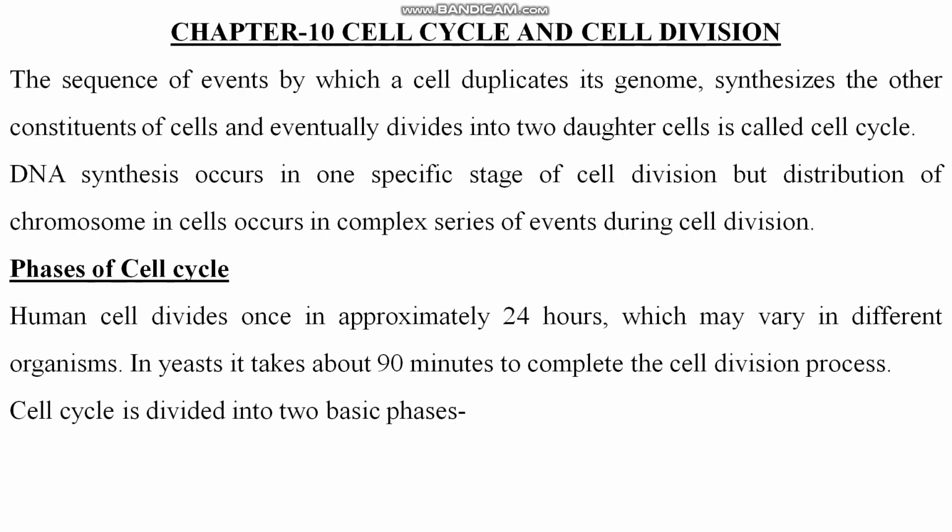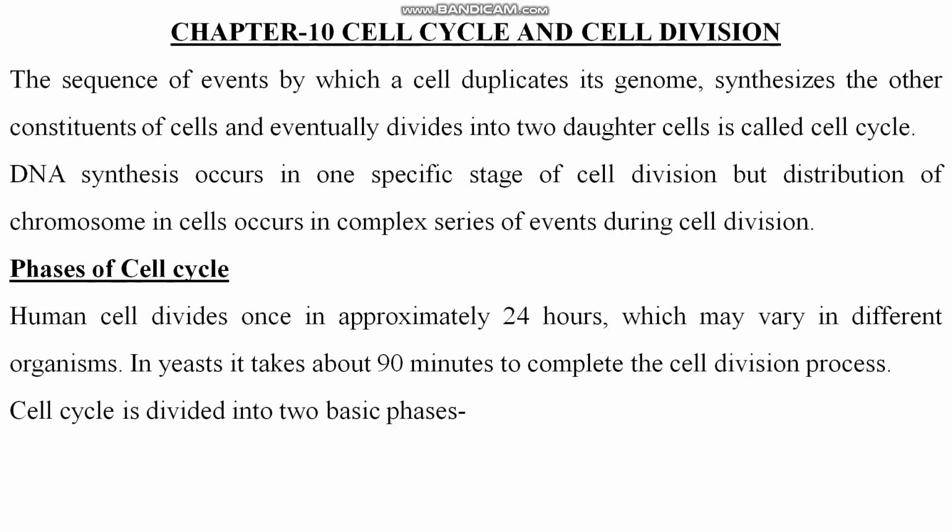So, today we will start a new chapter 10, cell cycle and cell division. Right? You people are aware of the cell. Cell is the structural and functional unit of life, right? See, the cell cycle is the sequence of events by which a cell duplicates its genome and synthesizes the constituents of cells, or cell organelles, and divides into two new daughter cells. This is called the cell cycle.